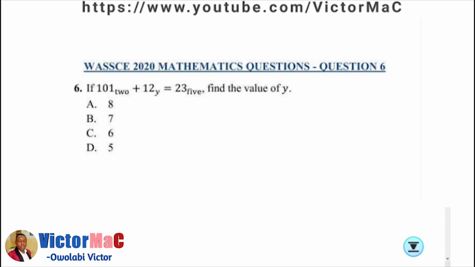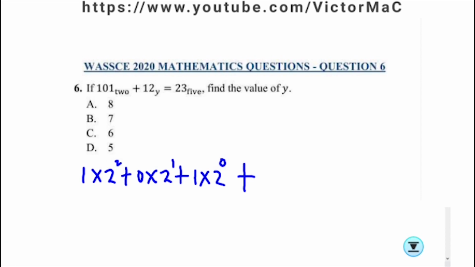So we have the first one, 1 times 2, 0 times 2, 1 times 2, then we attach our powers 0, 1, 2, plus the other number in base y is 12. So we multiply 1 by y, also 2 by y. Then we attach our powers.